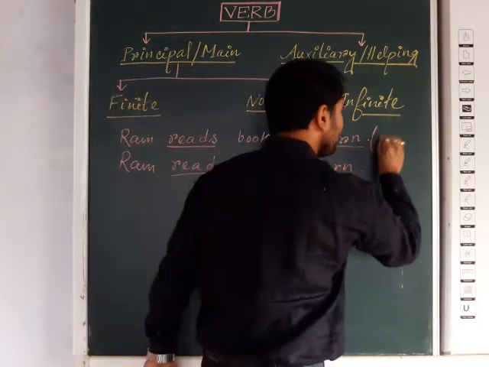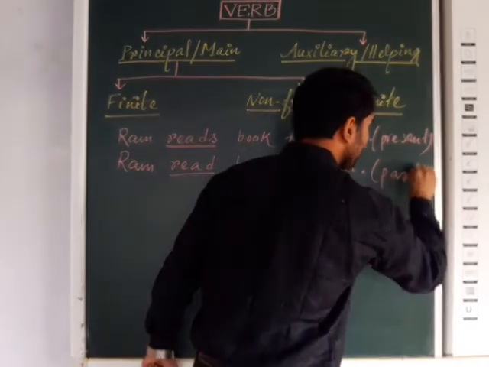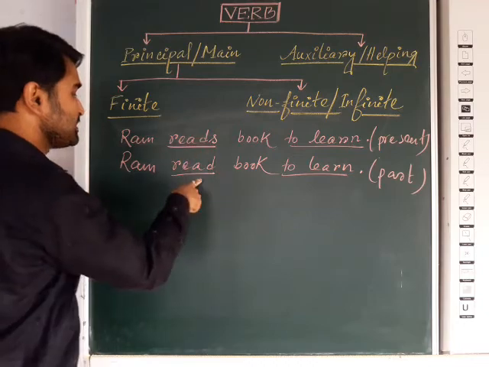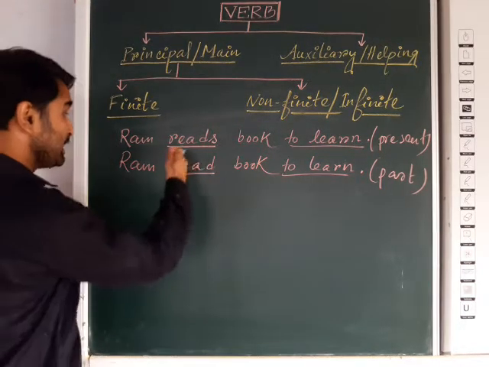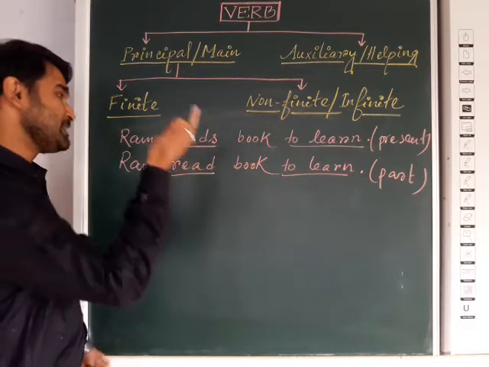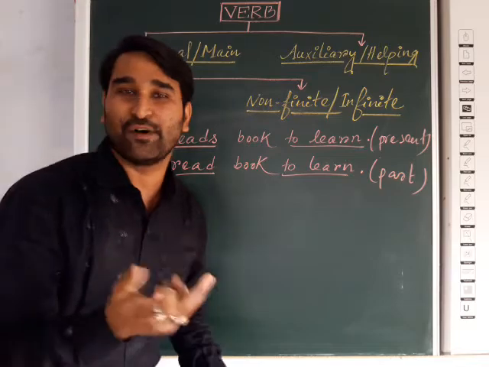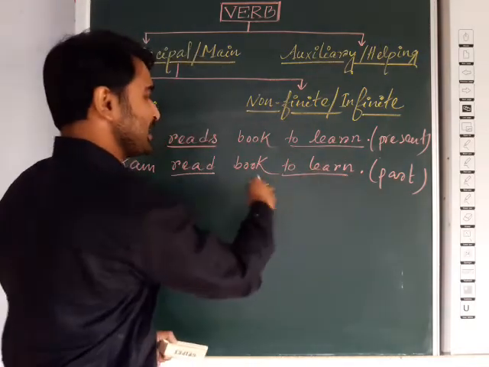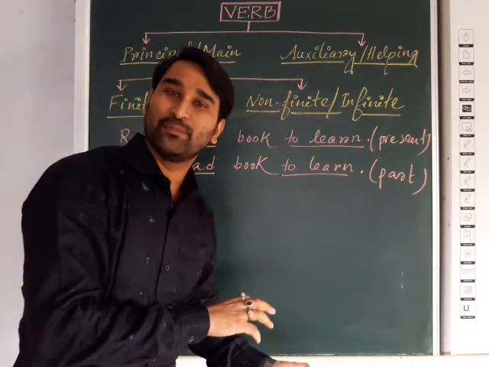Now you can see here the verb read is changing its form according to the tense, it is present tense and it is past tense. And in past tense that change of form of the verb has happened here. What is it? Reads to read. But in the same sentence we can see another verb learn that is not changing its form. To learn, here it is also past tense, but still it is to learn. So it is not changing its form.